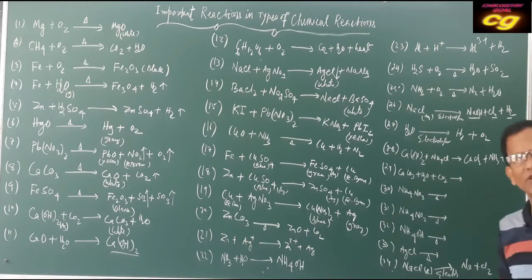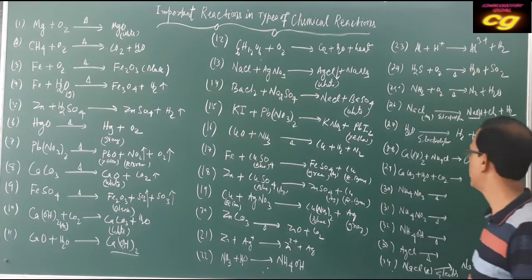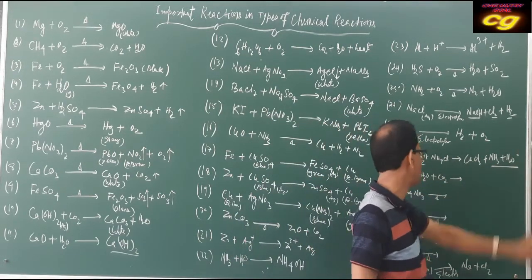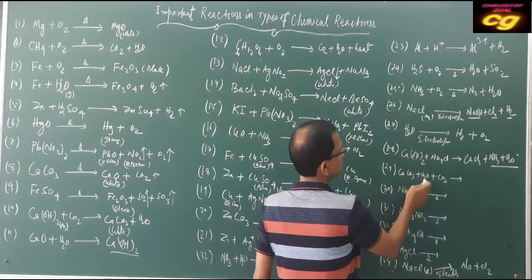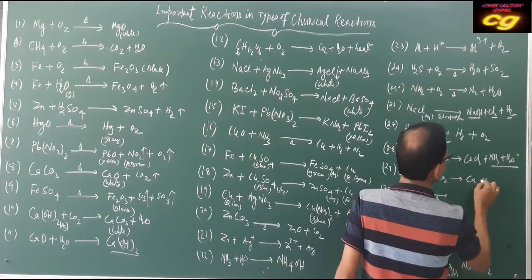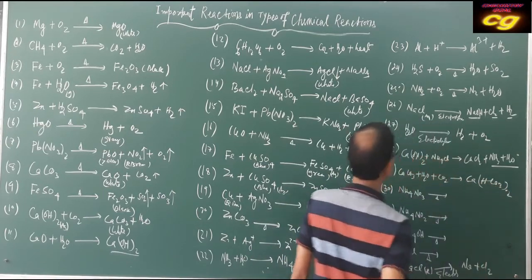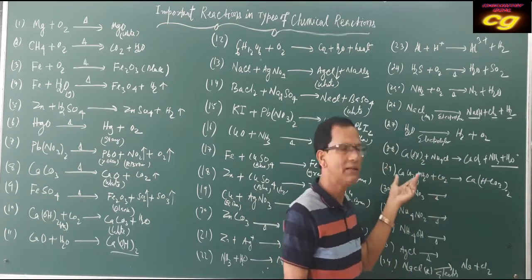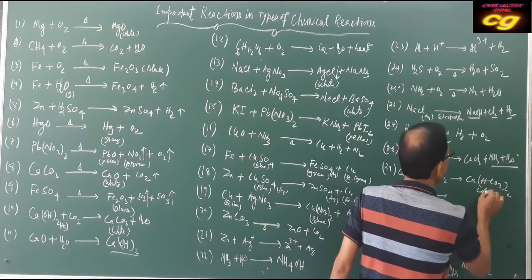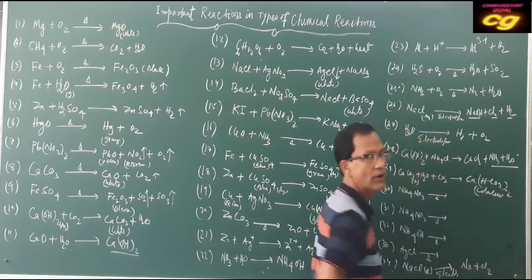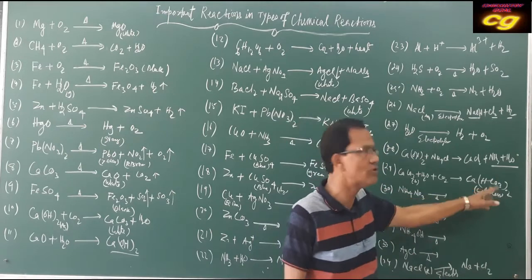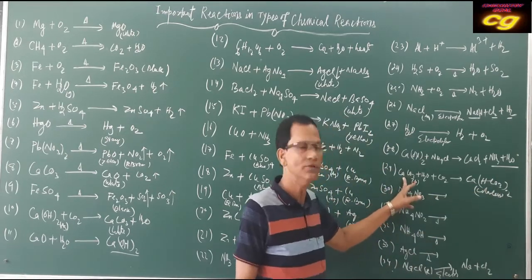You can write NH4OH or NH3 plus H2O. So it is also, you can say, a double displacement reaction, but here ammonium hydroxide converts to ammonia and water. Calcium hydroxide plus carbon dioxide gives calcium carbonate and water. Here it is insoluble, it is in solid form. But when you pass excess carbon dioxide, then it becomes colorless. The solution becomes colorless. The white appearance changes to colorless due to formation of calcium bicarbonate, which is water soluble. But calcium carbonate is water insoluble.